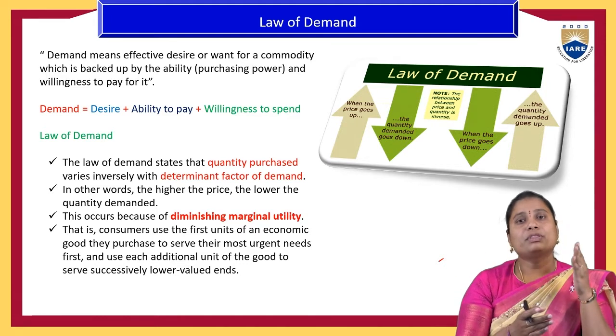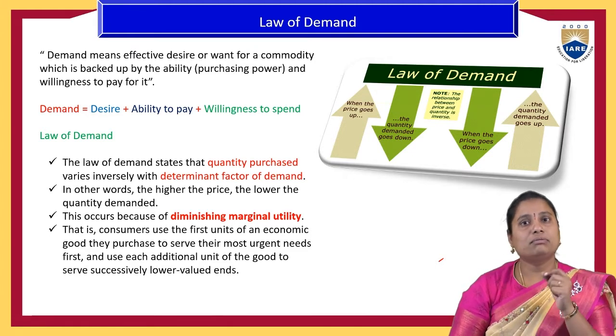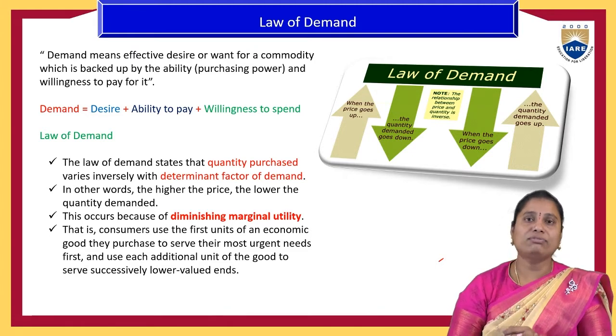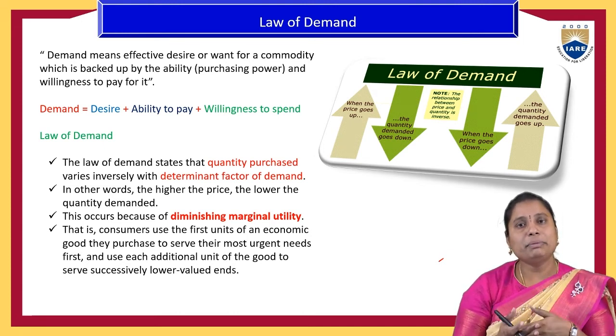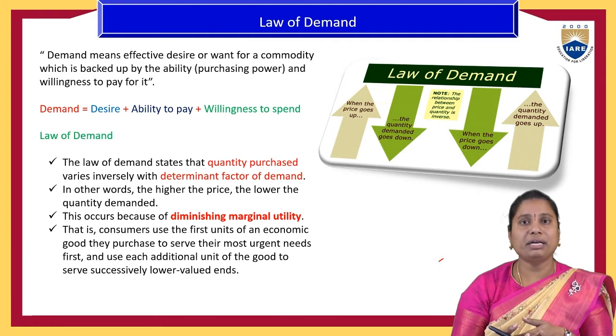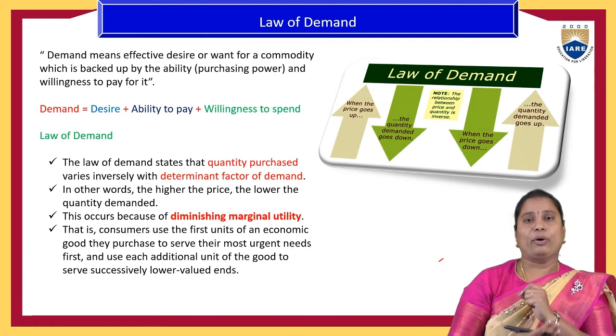That's why the maximum determinant factors of the demand are explained with the help of price only. The reason is that every determinant factor accumulates to the price of the product.